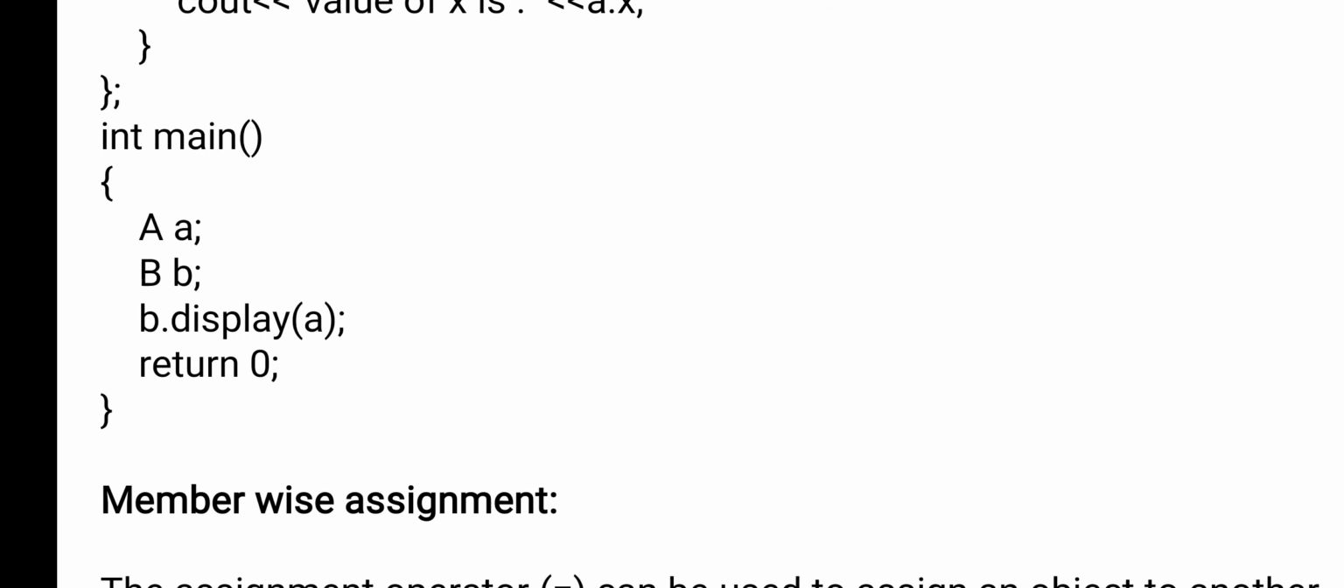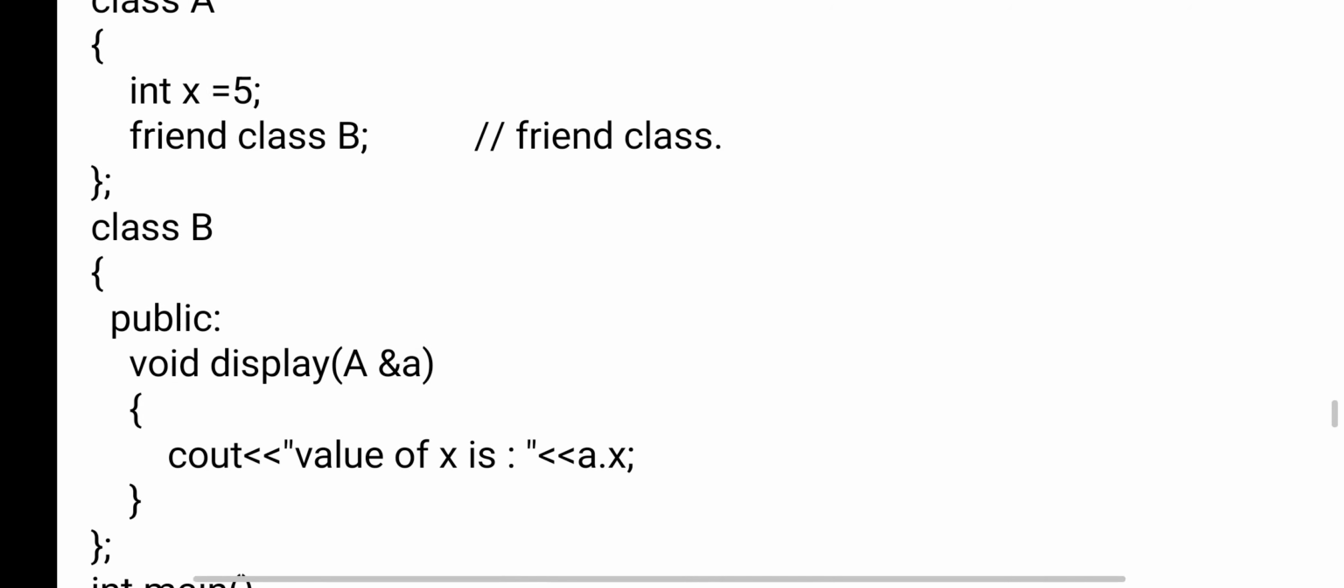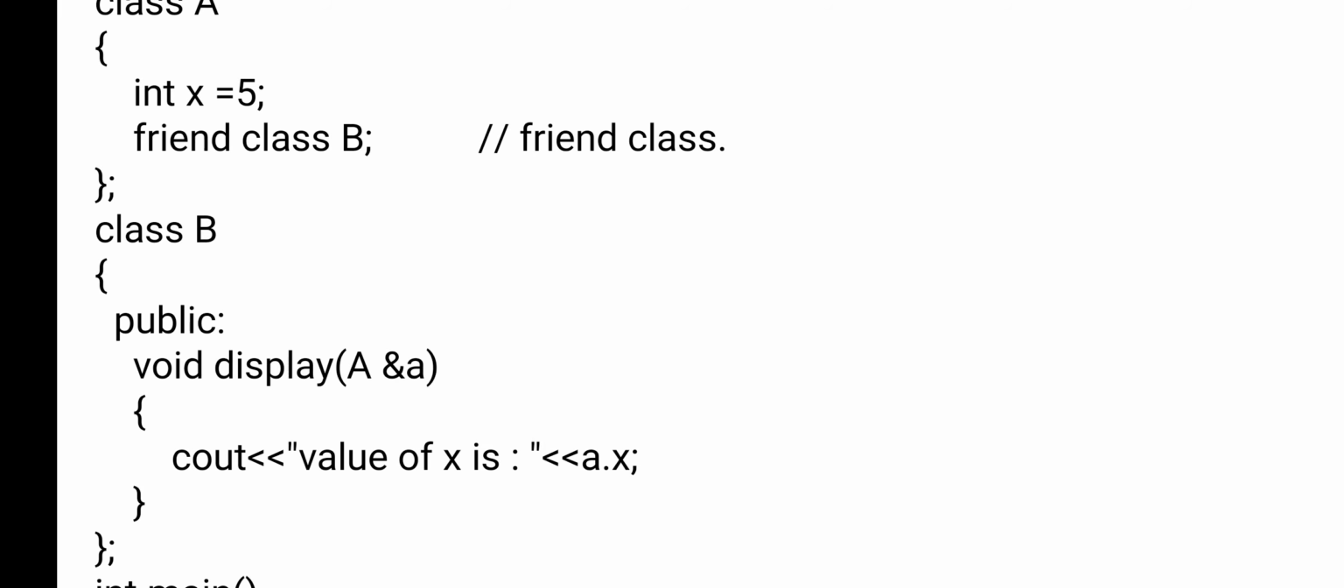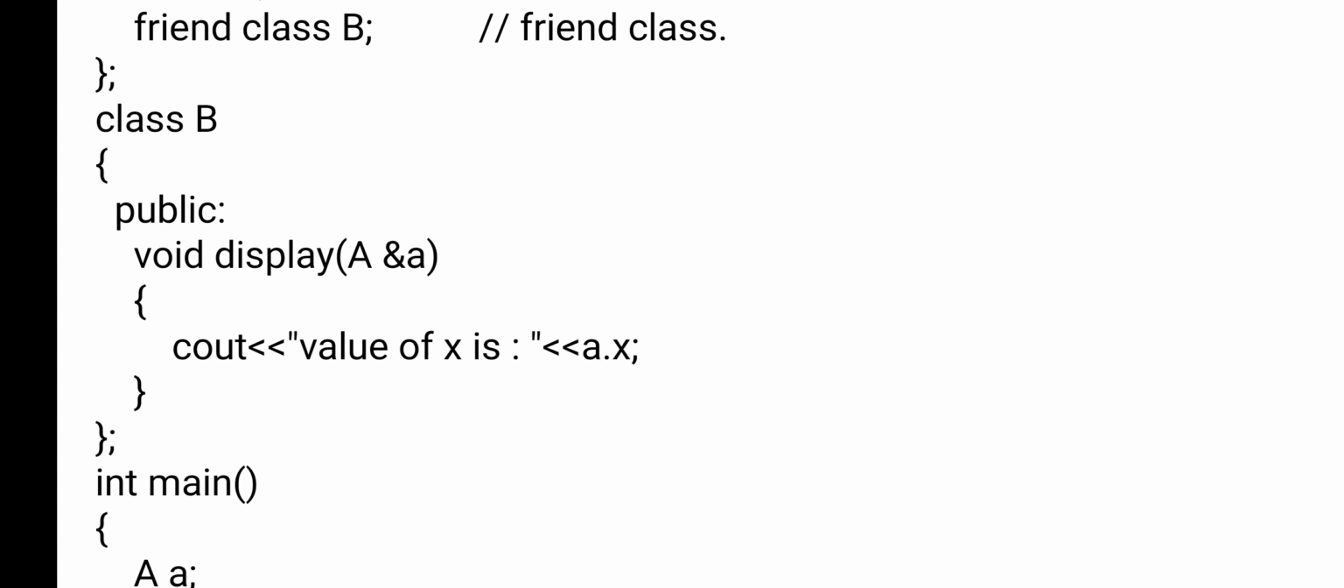Understood? Here only, the friend class we have declared now, so that class definition I have given here. In the class definition I am using x. What is x actually? x is a private member.